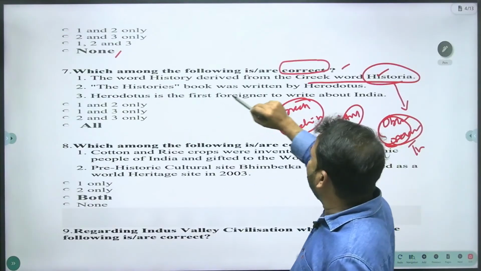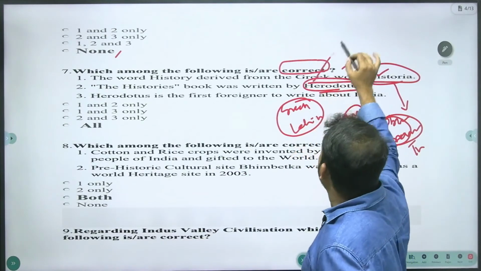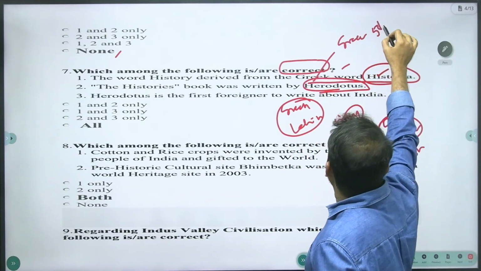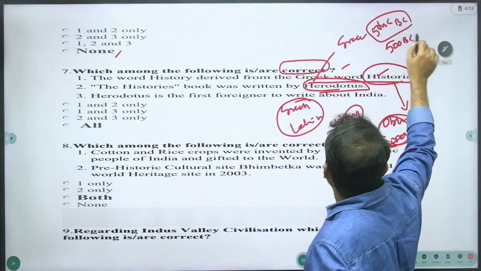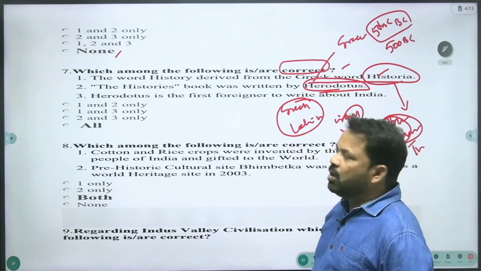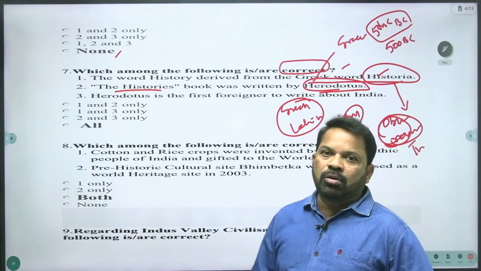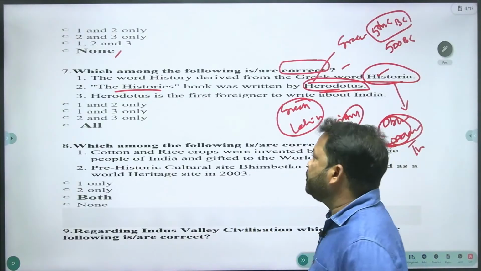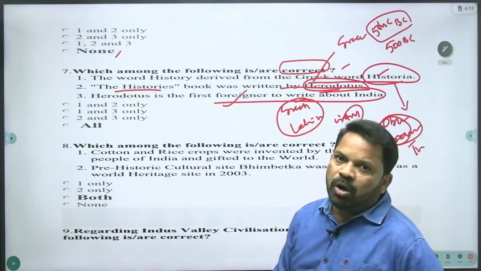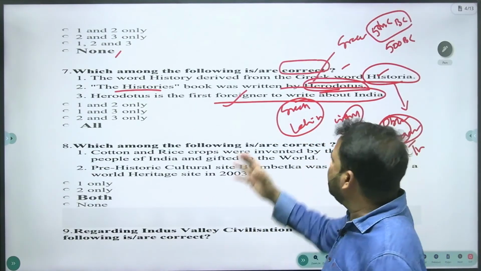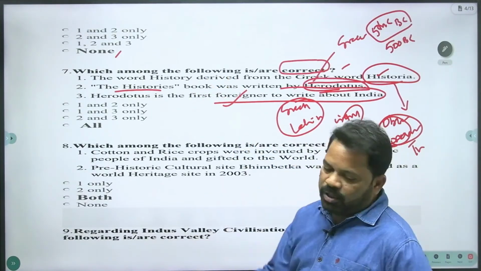The book Histories was written by Herodotus, and you know very well, the father of history, Herodotus, belongs to Greece, 5th century BC, which means 500 BC. Yes, he wrote the Histories book. In this book, he wrote about some issues of India. Herodotus is the first foreigner to write about India. This is the right statement. Herodotus never saw India, but he wrote about India in his book, The Histories. That is the right statement.